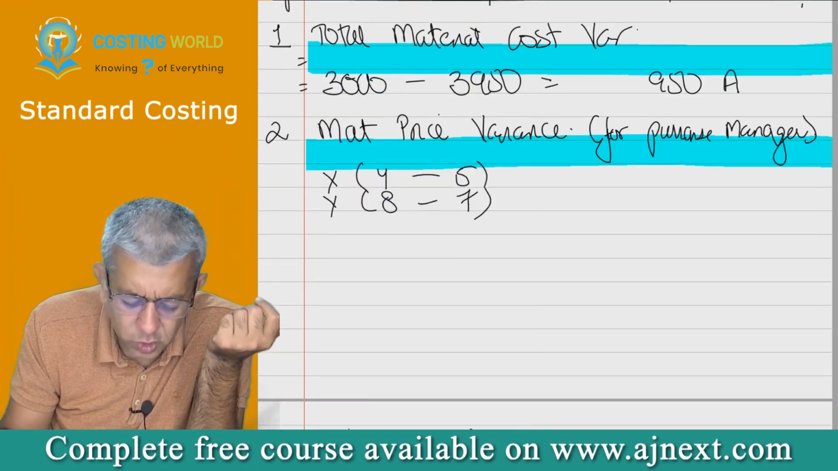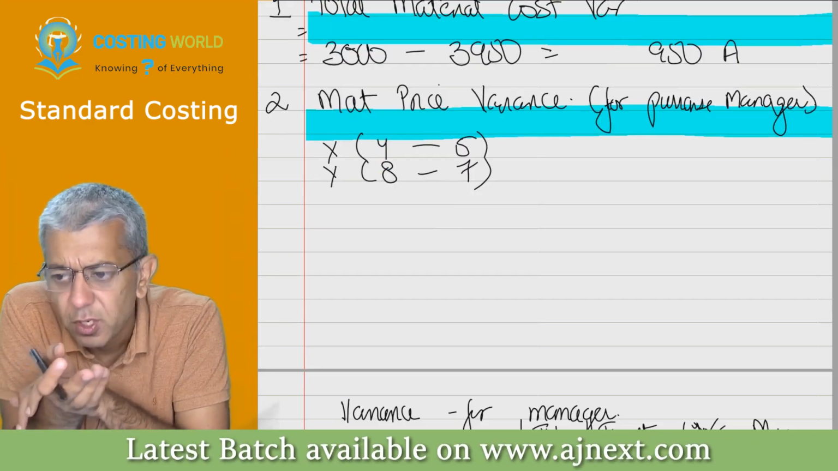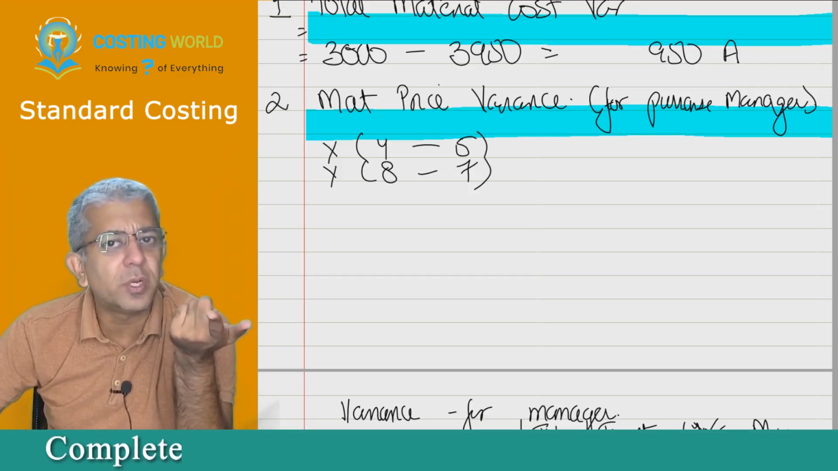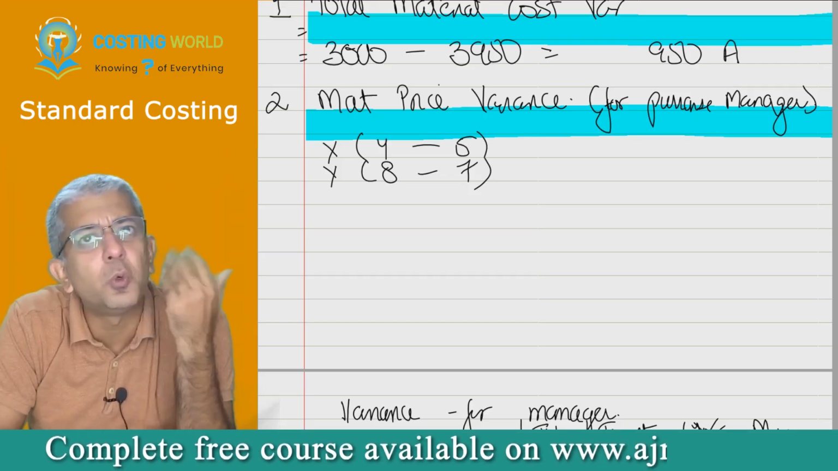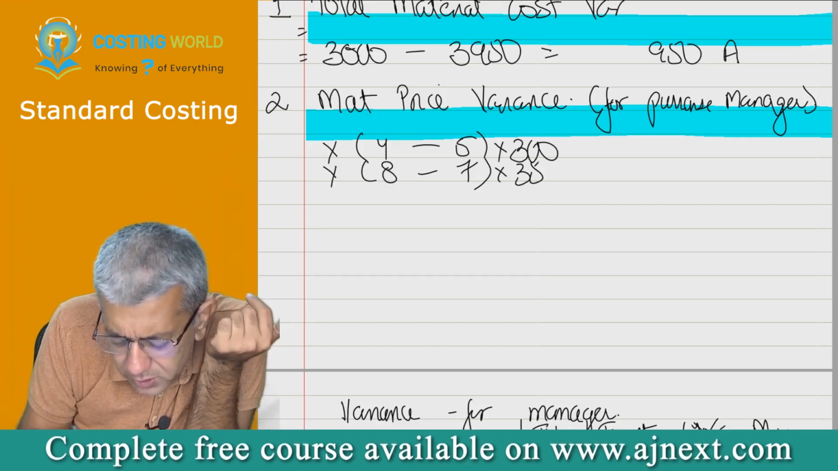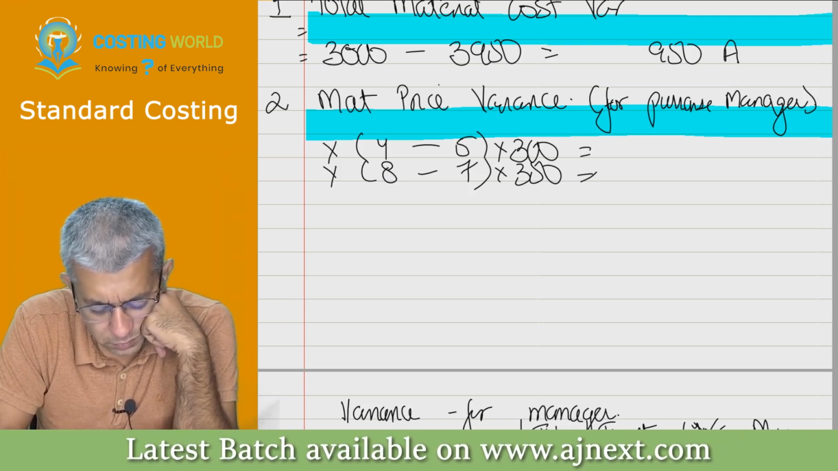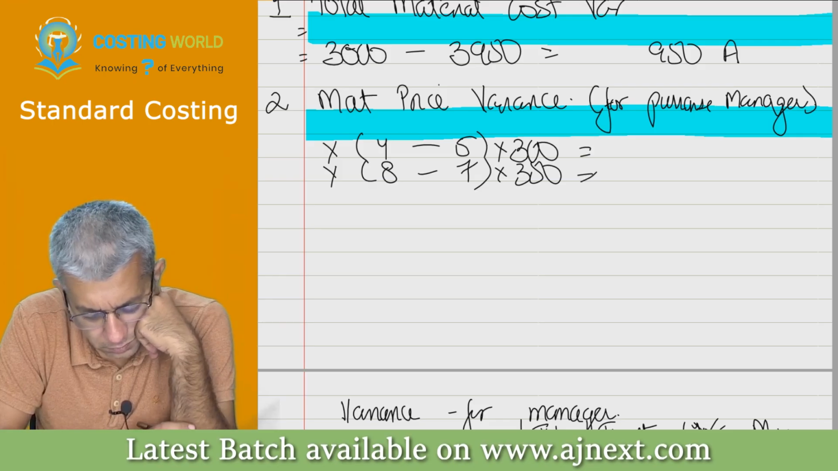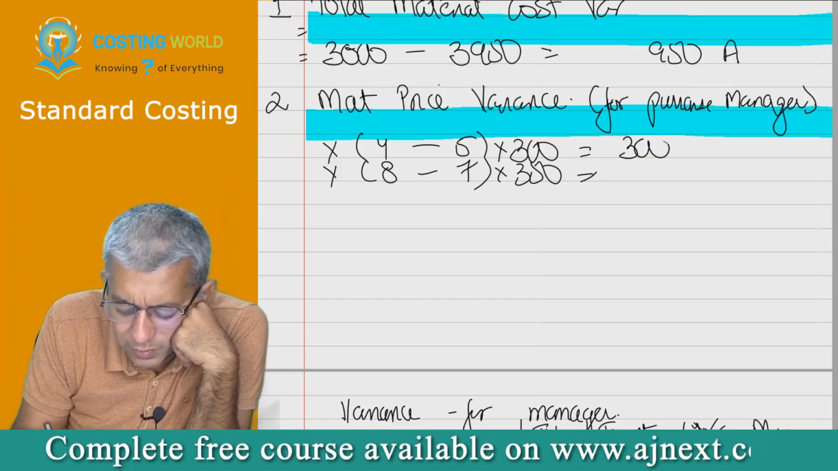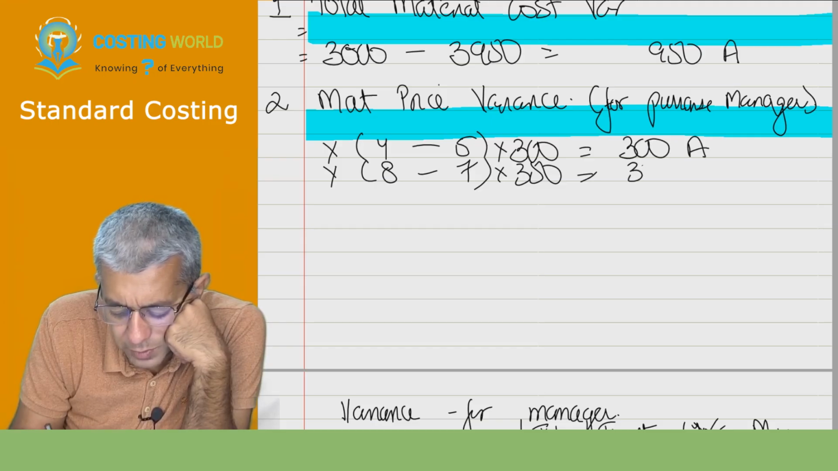For every kg of X, he should have paid 4. For every kg of X, he paid rupees 5. So for every kg of X that he purchased, he incurred rupee 1 more. So how much did he totally incur more? How many units did he purchase? He purchased 300. He purchased 350. Please write down. So tell me, first variance will be adverse or favorable? Adverse. Second will be 350 favorable.